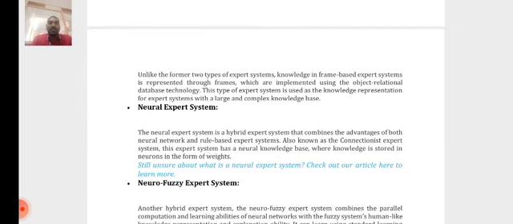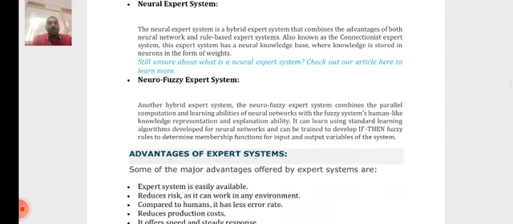We also have the neural expert system. This is another type, the hybrid expert system. It has both neural networks and rule-based expert systems. This is also one of the rule-based systems, but we also use the knowledge of neural networks. We use a neural knowledge base, with knowledge stored in the neurons as weights. And then the neuro-fuzzy expert system.